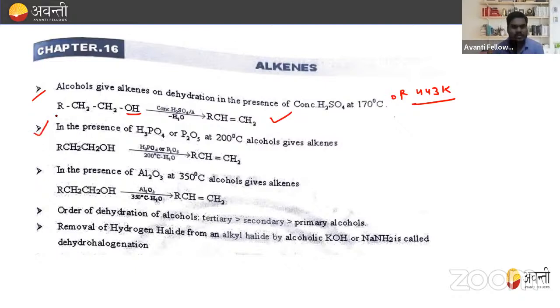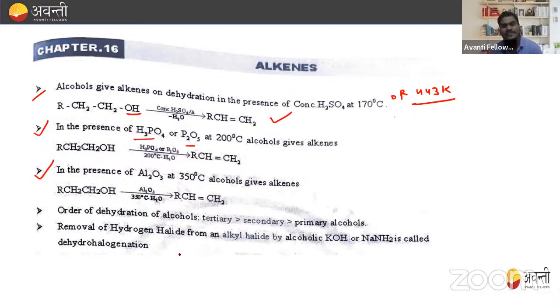Second method, and it is also a most important method, that is in presence of H3PO4, right? H3PO4 or P2O5 at 200 degrees Celsius, alcohol give alkene also. So this is also preparation of alkenes from alcohol itself, but here the reagent is different, H3PO4, and the temperature is slightly more than H2SO4, right? The next is in presence of Al2O3, same reaction proceed, but the temperature is 350 degrees Celsius.